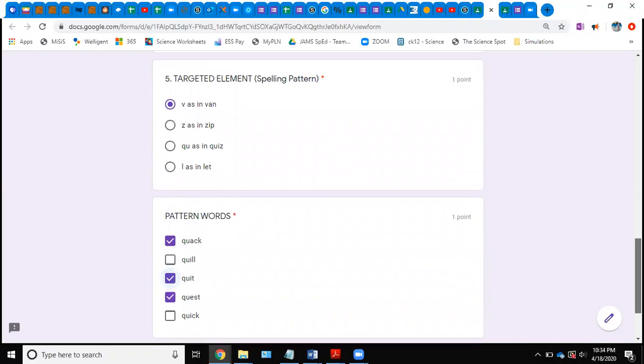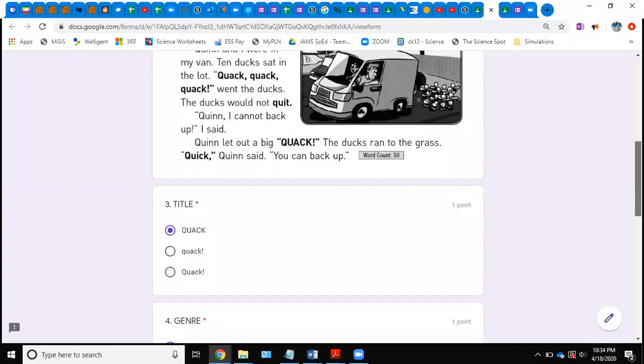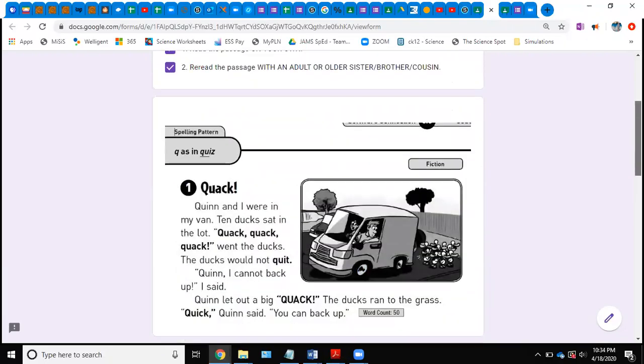So I changed things a little bit from last week because I noticed it was scoring your items wrong if you weren't writing it with capital letters or different things. So I made it, I think, a little bit easier. So that should be able to help you.